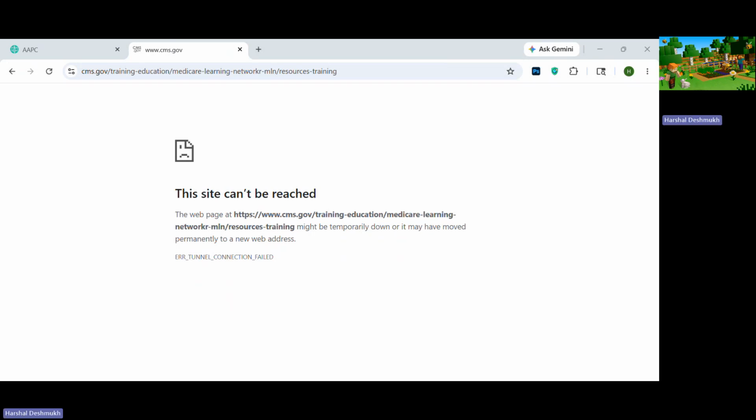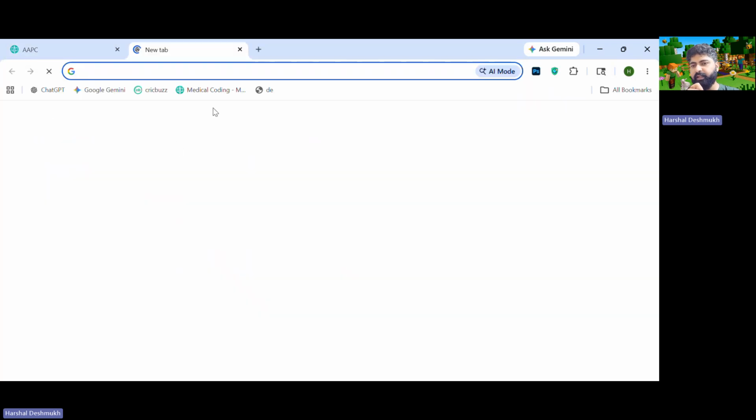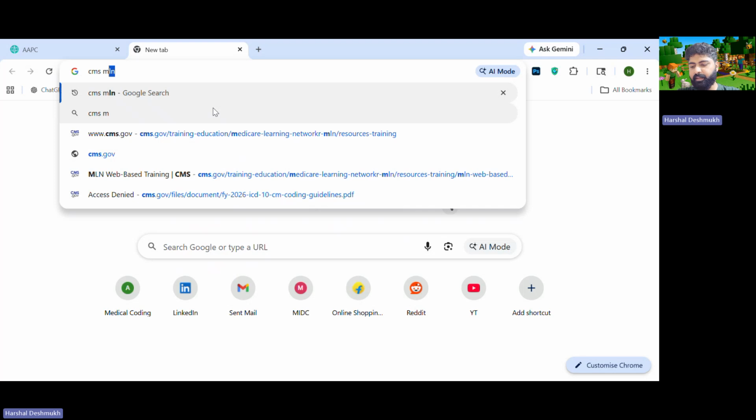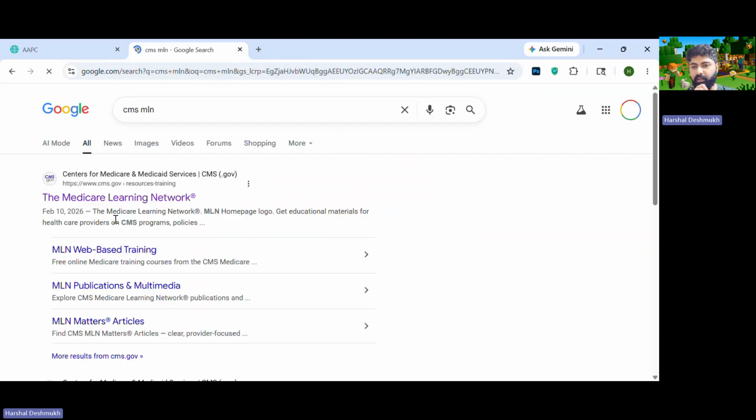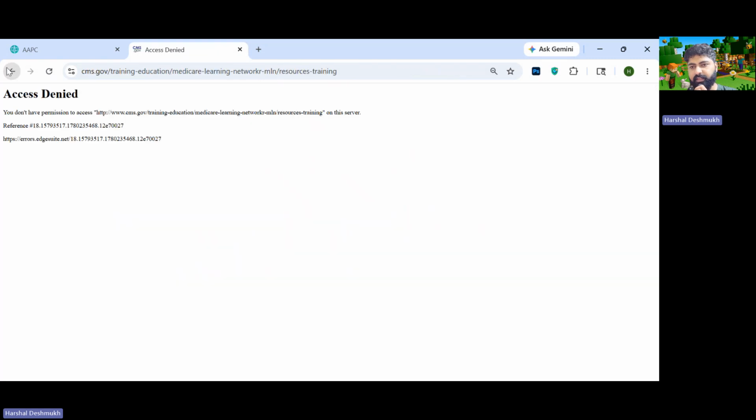It opens now. All right, I've gone to the search engine. I've clicked on CMS MLN. I searched for it. I clicked on the site, and right now I am still struggling to get into that site. Let me try it again. CMS MLN. There we go. I hope it opens now though. All right, here we go. I've clicked on MLN. It still doesn't open.